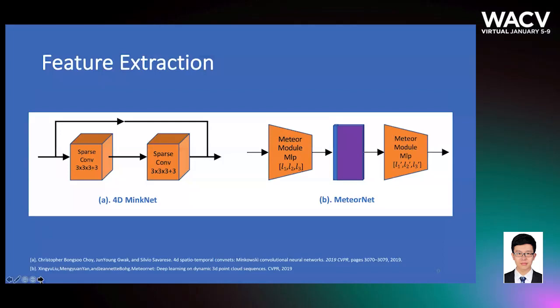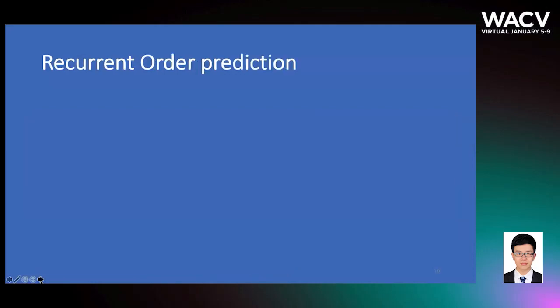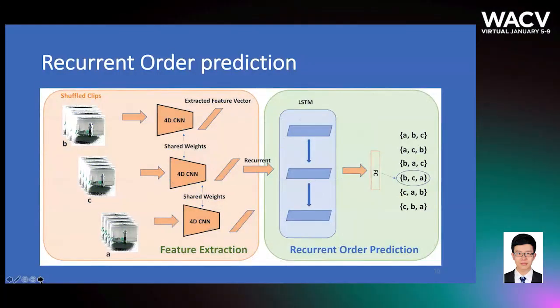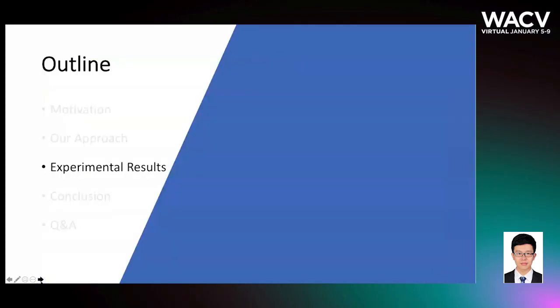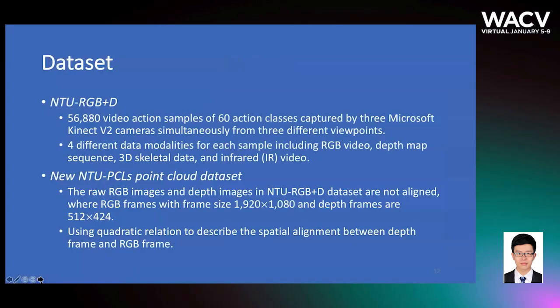And we choose the 4D MinkNet and MeteorNet as our feature extraction network. 4D MinkNet is the grid-based method, and MeteorNet is the non-grid-based method. So the recurrent order prediction network is that we take the shuffled clips as input to each of the 4D scene networks, which are shared with each other, and extract feature vectors. Then the recurrent order prediction network contains the LSTM structure and several fully connected layers to predict the correct order of these shuffled clips.